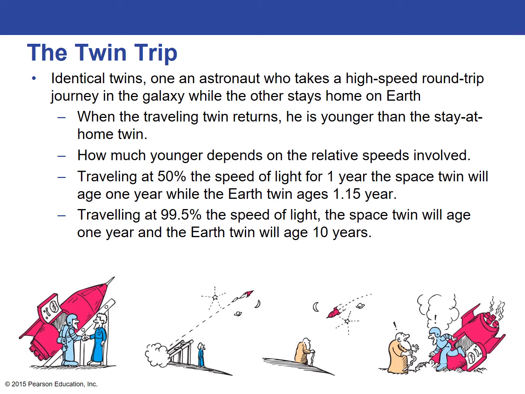So the faster that you go, the closer that you get toward the speed of light, the more significant this time difference is between the person staying on Earth and the person traveling through space at a faster speed. And again, if you're traveling at a faster speed, time is going to go slower and you will not age as quickly as someone going a slower speed.